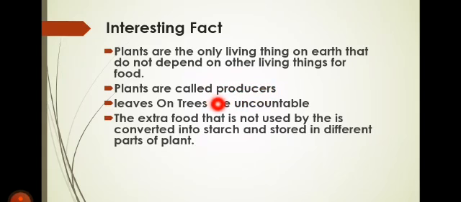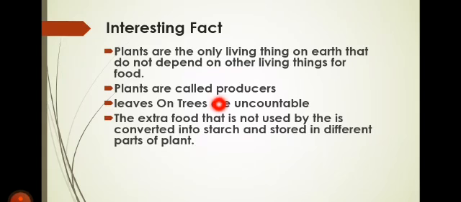It means these are the only living things on the earth that do not depend on anything for their food. They make their own food. They don't need food from us. We just give them water and they get carbon dioxide gas from the air and make their own food on their own. They do not get food from any animals.